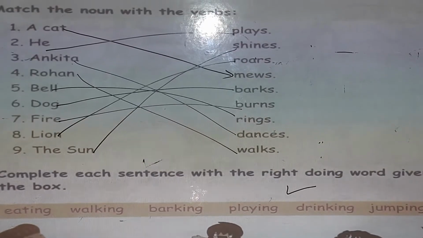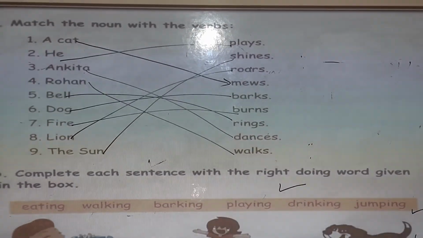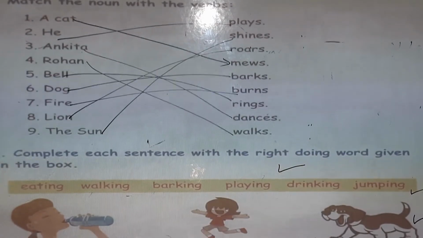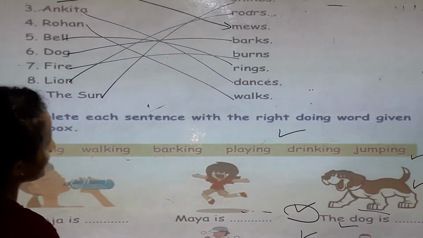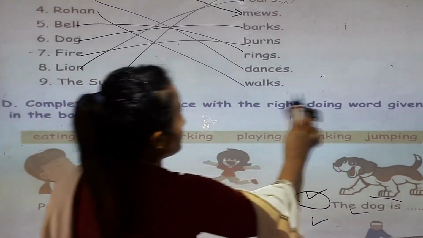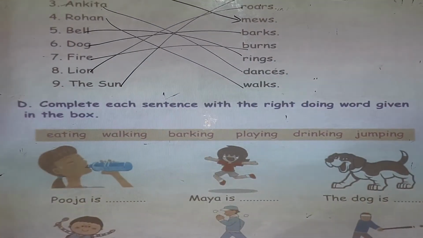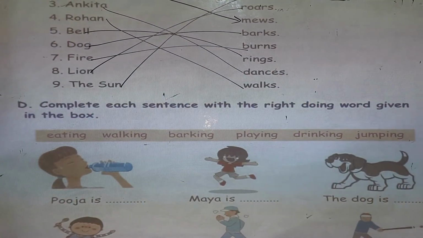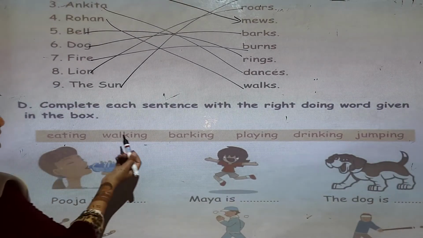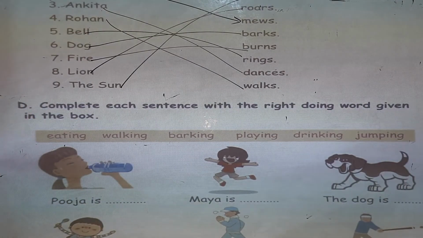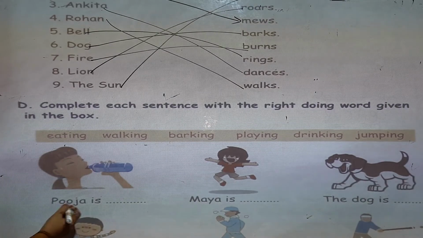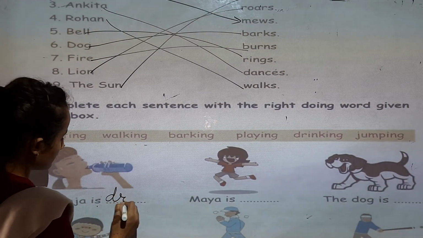Okay. Now, in the next line, complete each sentence with the right doing words given in the box. For example, I am giving you some examples. Eating, walking, barking, playing, drinking, jumping. Puja is drinking.